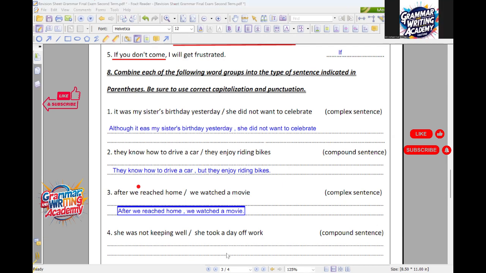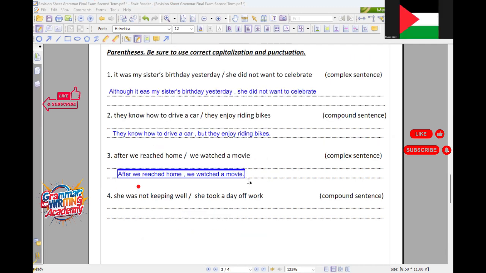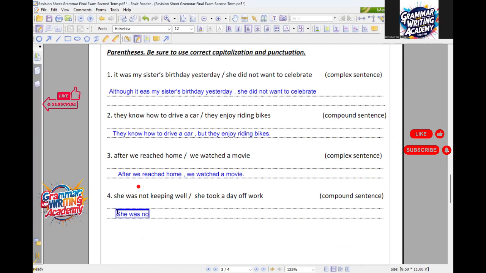Yalla Khaled Saad. Yes. The last one, please. She was not keeping well. She took a day off work. It asks you here to form a compound sentence, which means that you're gonna use one of the coordinating conjunctions, okay? And before it a comma.